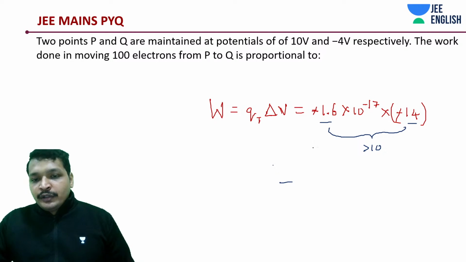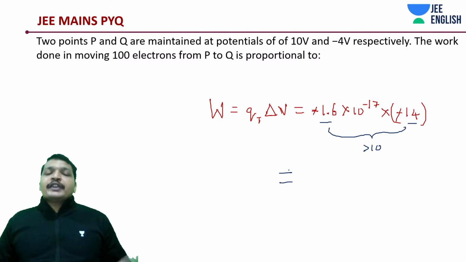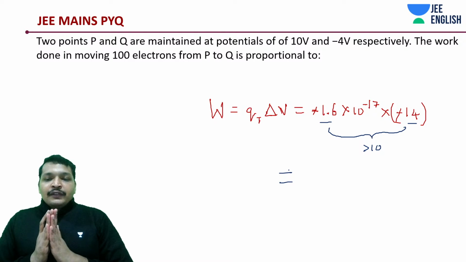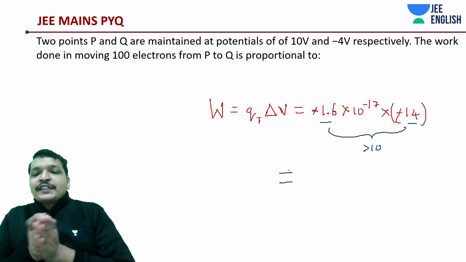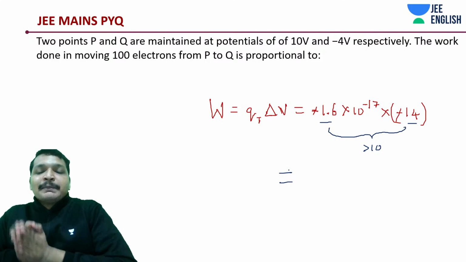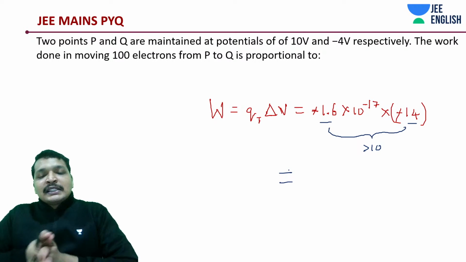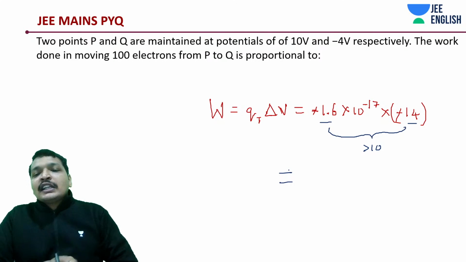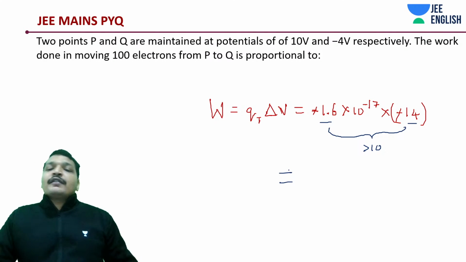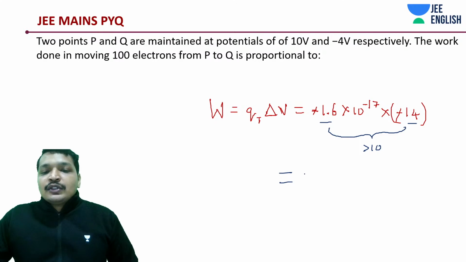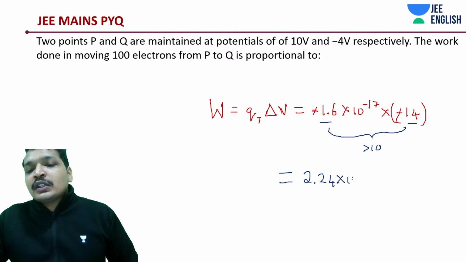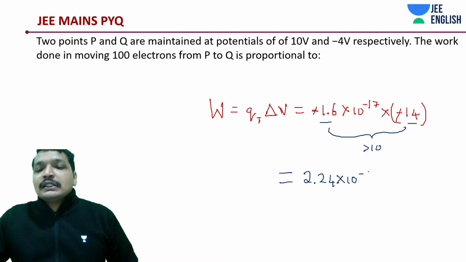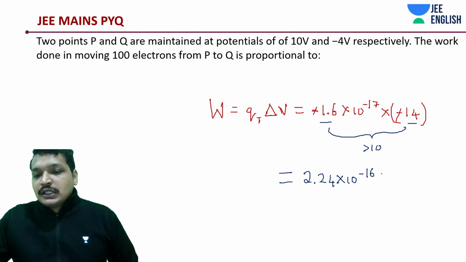It's going to be 224, 16 into 14. How are we doing this? I'll give you a small hint. Basically, 160 plus 16 into 4, which is nothing but 160 plus 64. 160 plus 160 is going to be how much? 220. 220 plus 4, 224. Okay, so this should be how much? 2.24 into 10 to the power minus 16 joules.